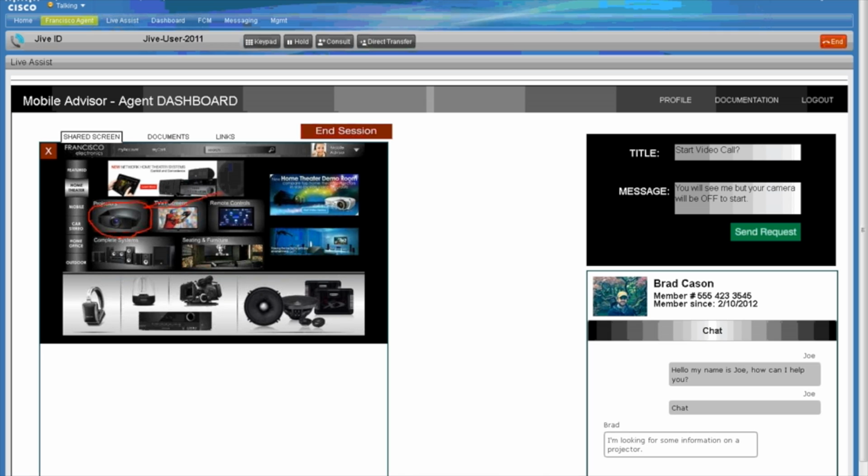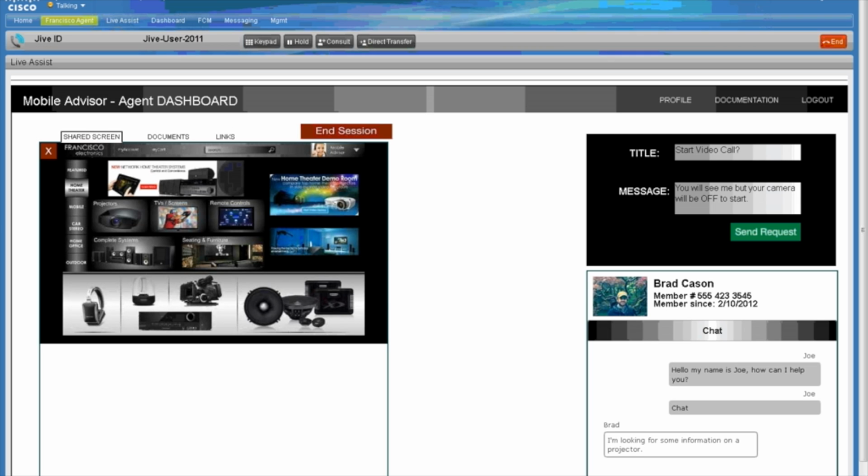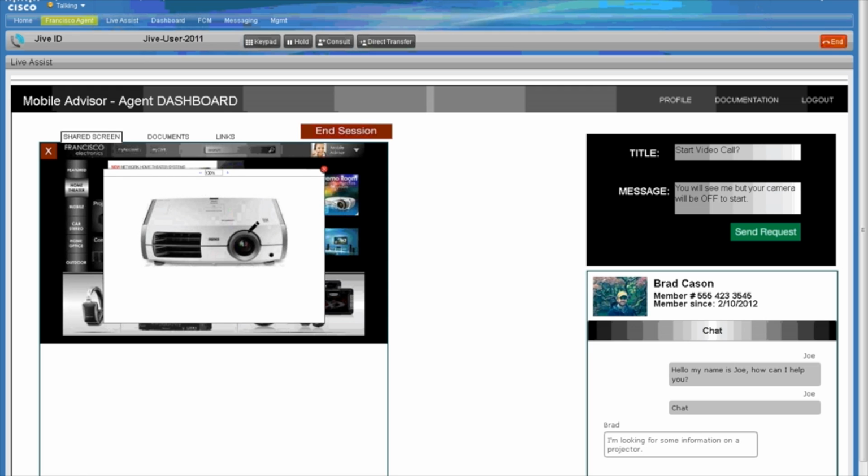When we got to a projector that Brad seemed interested in, I pushed some additional information, in this case a more detailed picture of that projector, down to his screen. When I do that, we can see the projector comes up on his screen, and of course I get it because I'm co-browsing his screen as we speak.